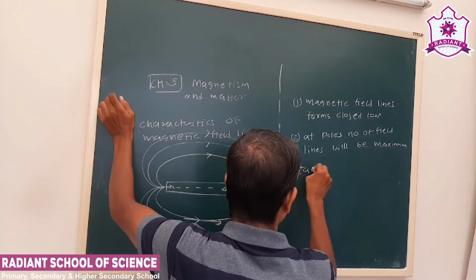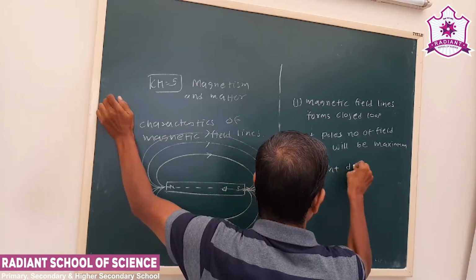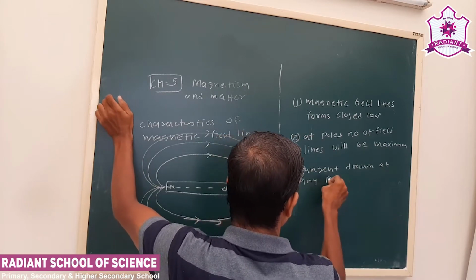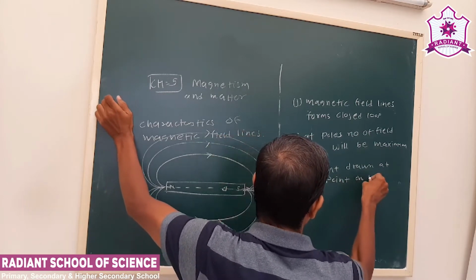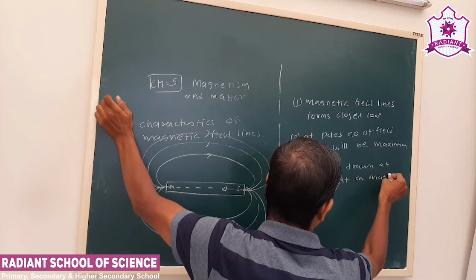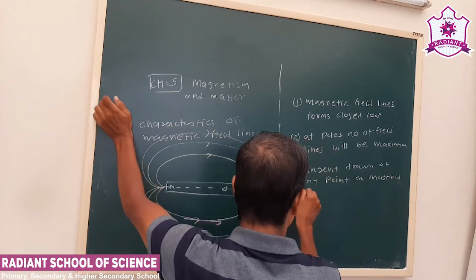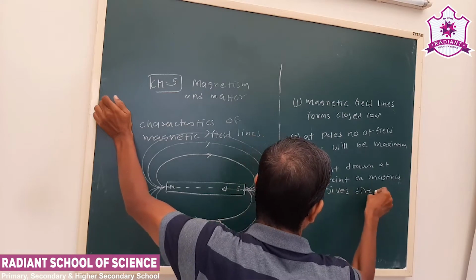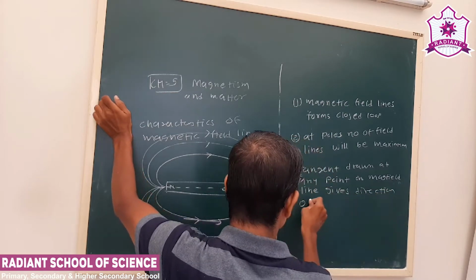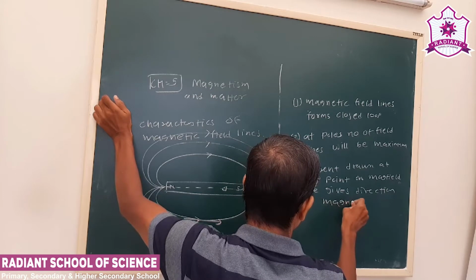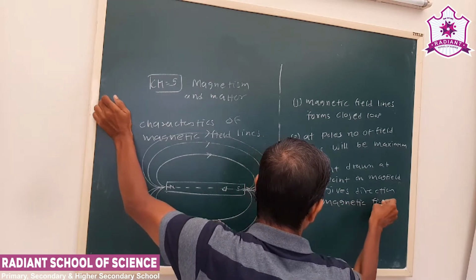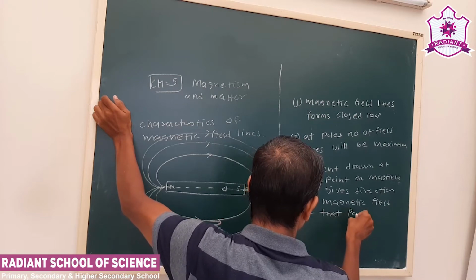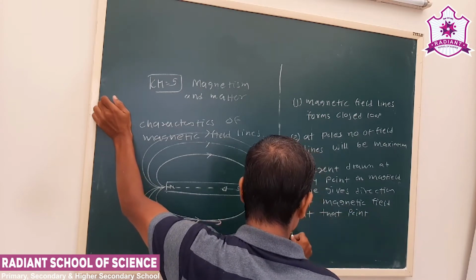The tangent drawn at any point on a magnetic field line gives the direction of magnetic field at that point. Okay, that is the third characteristic.